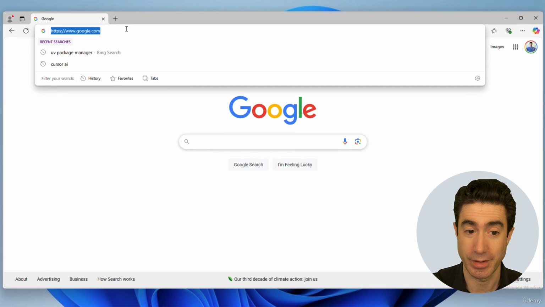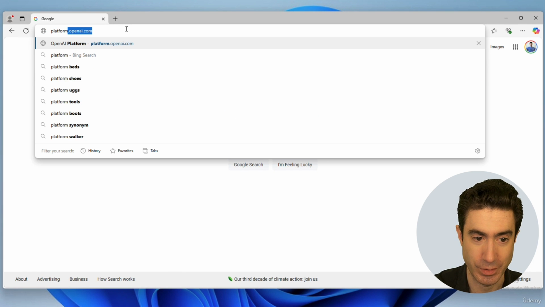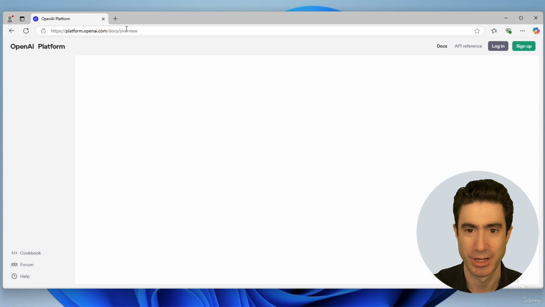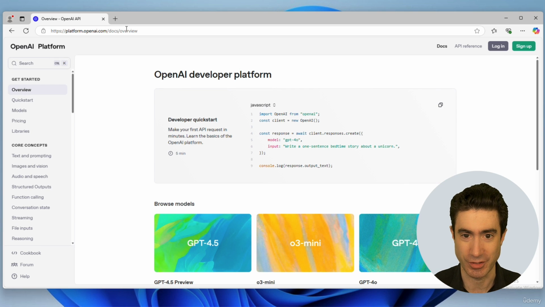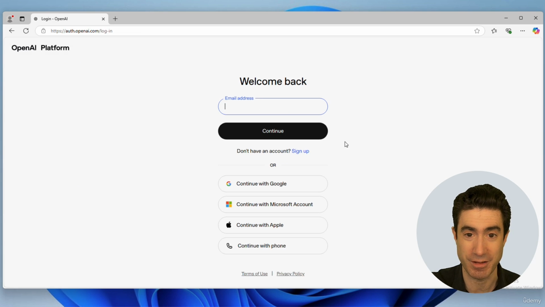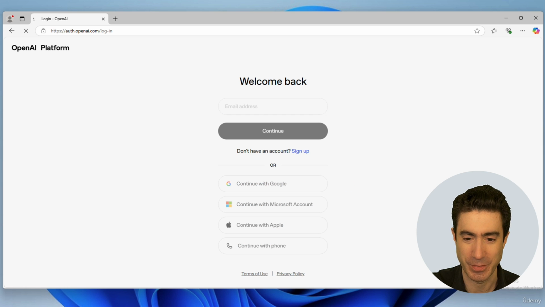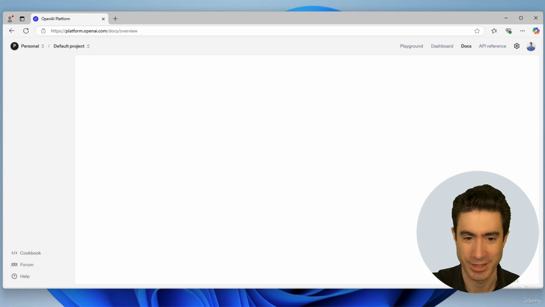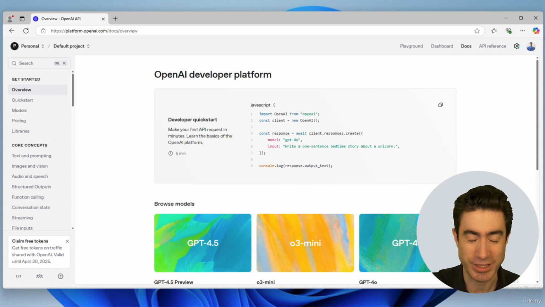Okay, so I go to a browser and I go to platform.openai.com, which is where you get into the API side of OpenAI. The first thing that you may need to do is sign up. I have already got an account, so I can just log in, but you may need to come in and sign up. If I log in, I can come in with my Google credentials. And here I am logged in to the OpenAI developer platform.